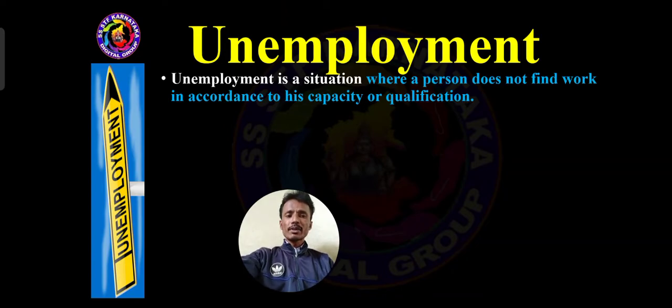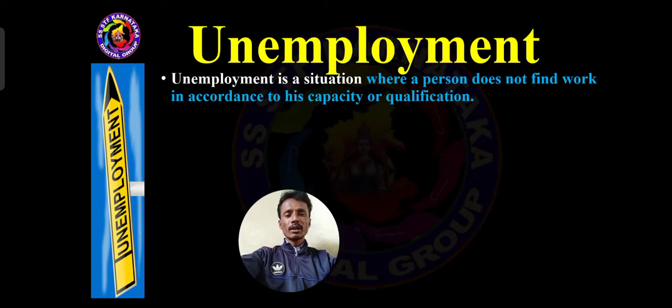The person is searching for work, but does not find work in accordance with his capacity or qualification. He gets a variety of jobs, but not based on his qualification.